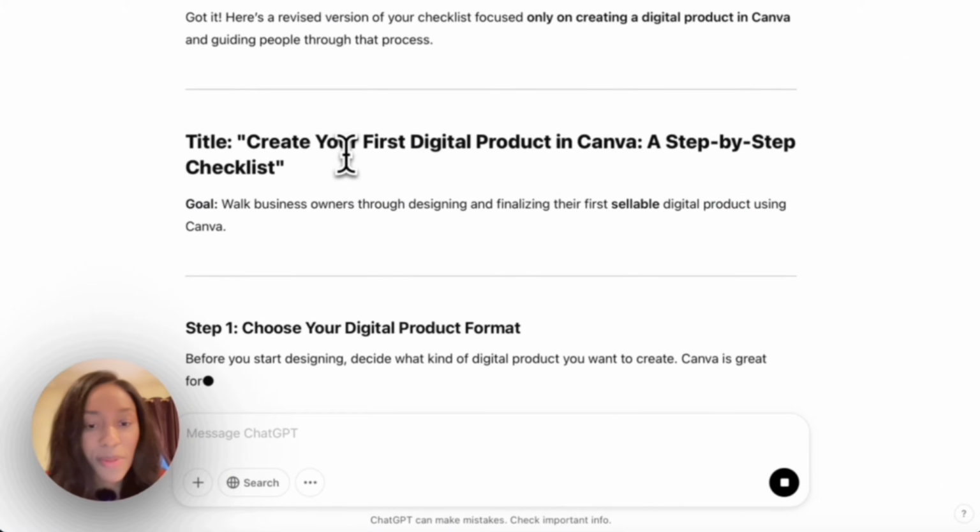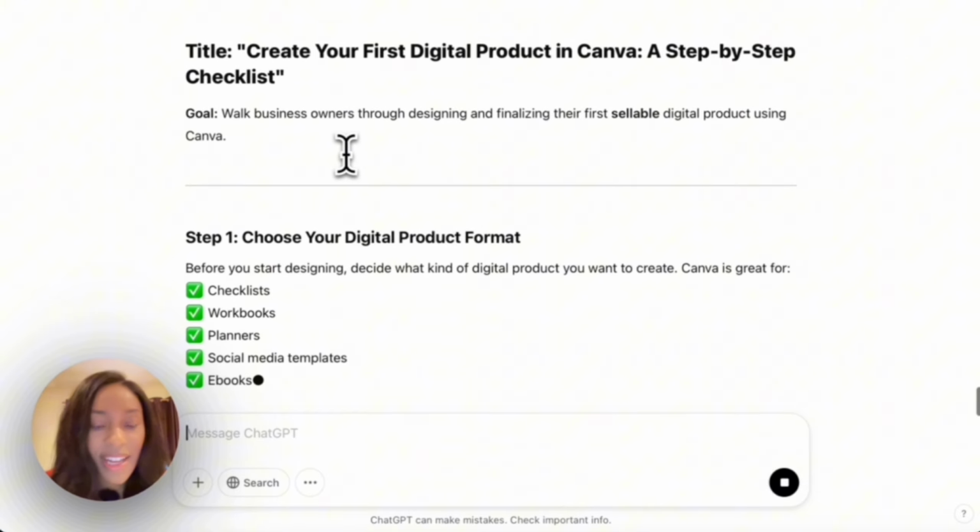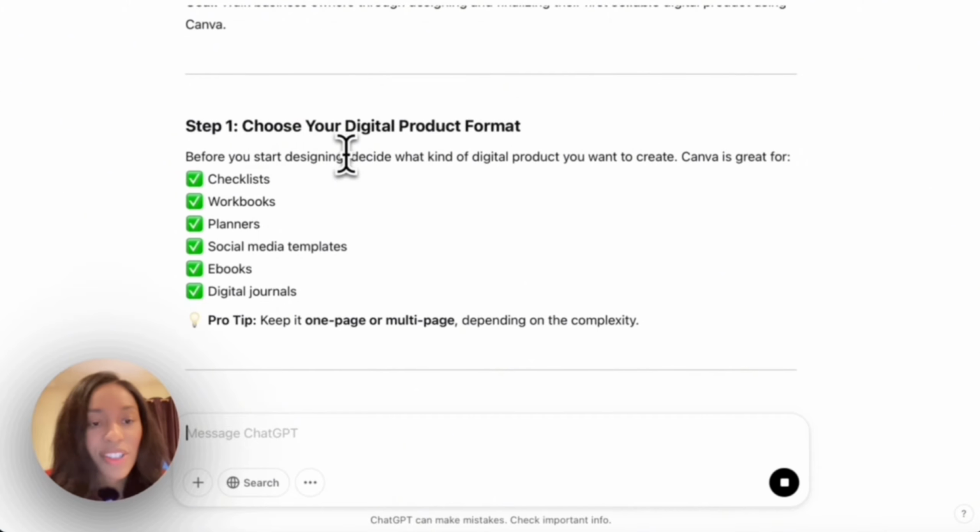Choose your digital product format. Before you start designing, decide what kind of digital product you want to create. Canva is great for checklists, workbooks, planners, social media templates, ebooks, digital products. Pro tip: keep it 1 page or multiple pages depending on the complexity. So this is the step 1 that I'm then going to add into Canva.